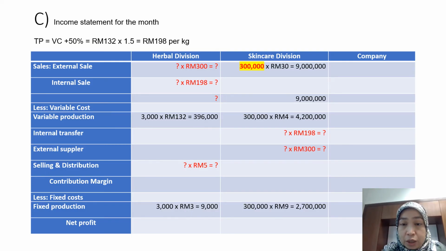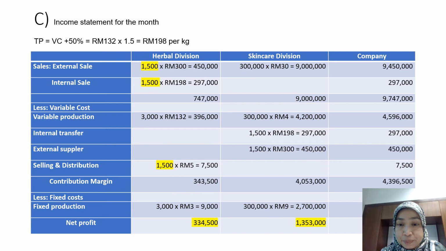That means they want to increase the supply of internal goods, increase herbal ingredients supply to the skincare division. Because the skincare division plans to sell at full capacity, when they increase this amount, external sales volume you need to reduce. This one increases, this one decreases, and this will affect your selling and distribution cost as well.